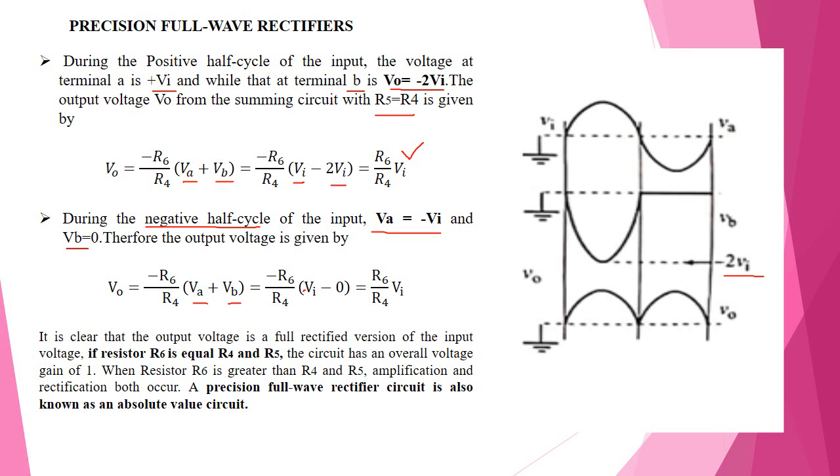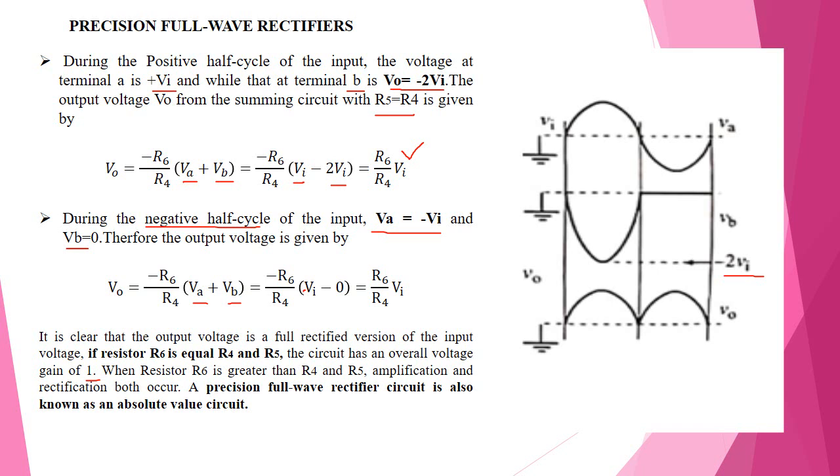Therefore, R6 divided by R5 is the same as this one. Above this output equation of this full-wave rectifier, the input voltage, if resistors R6 and R4 are equal to R4 and R5, then the overall voltage gain of the amplifier is equal to 1.